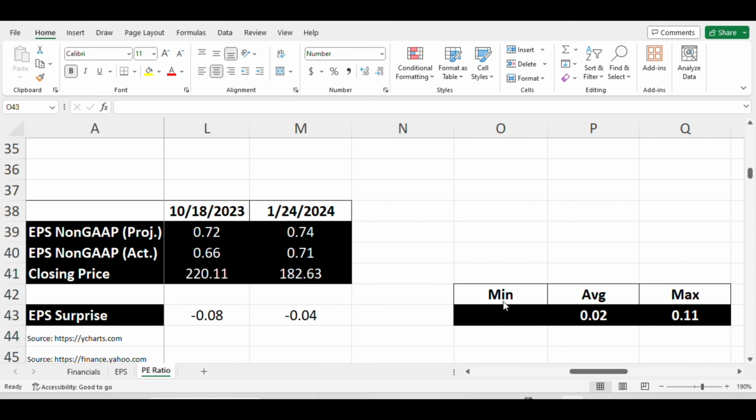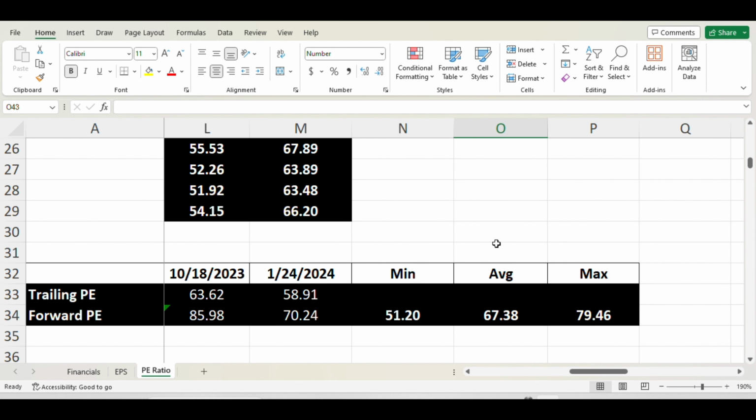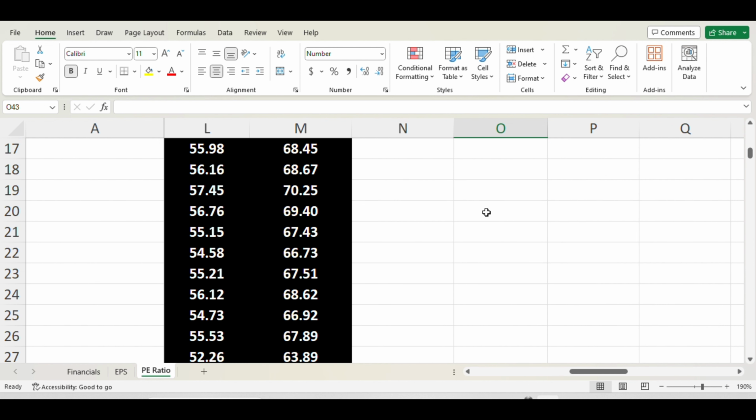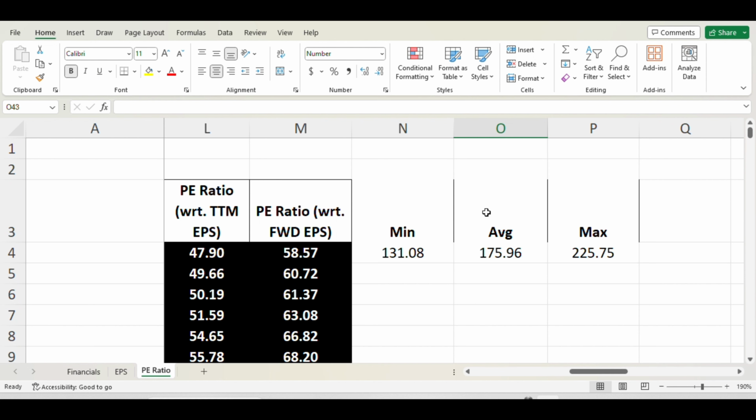And I also have this table that shows the minimum, average, and maximum earnings surprise for the last 6 quarters. I put the minimum as 0 because there are some earnings misses, and I did not want to put a negative here because that would mess up my calculations. Now I'm ready to calculate the minimum, average, and maximum Tesla projections before and after earnings. And I calculated these values here.